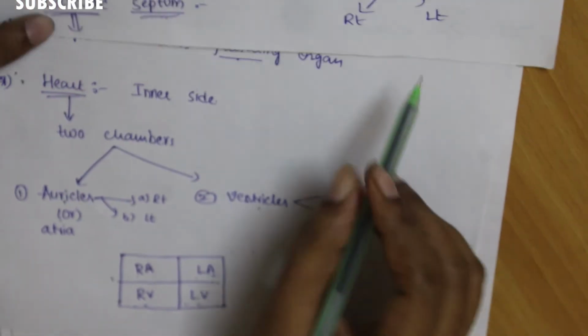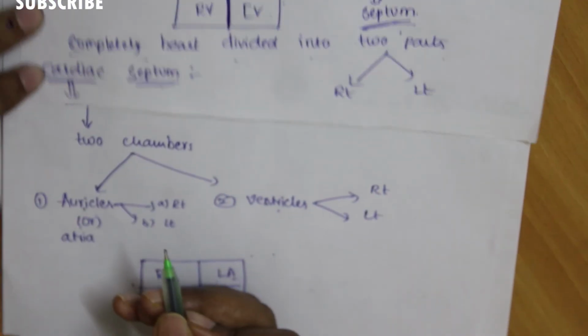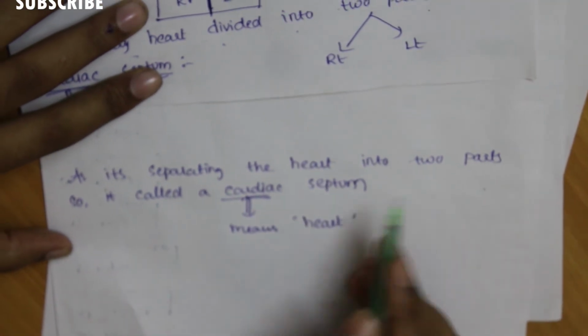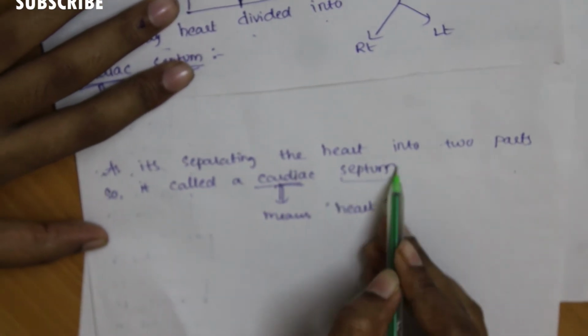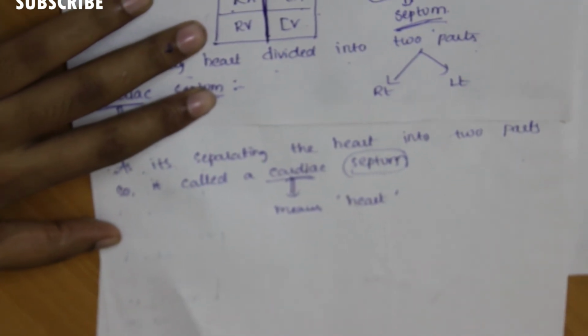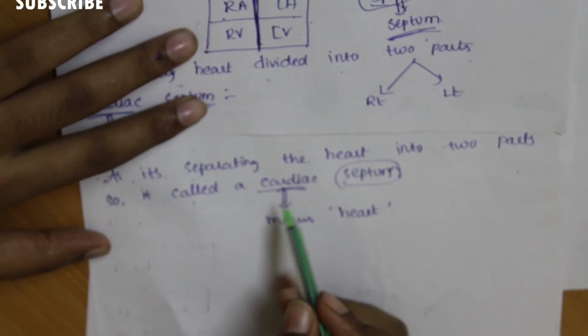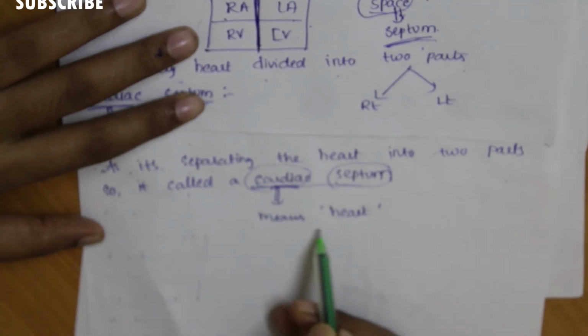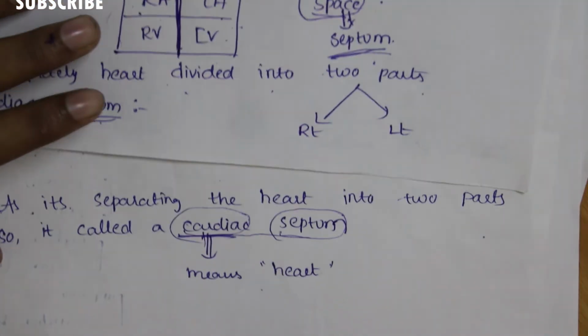Now on to the cardiac septum. As it separates the heart into two parts, the main function of the septum is separating the heart into two parts. As it is separating the heart, it is called the cardiac septum. Cardiac means heart.